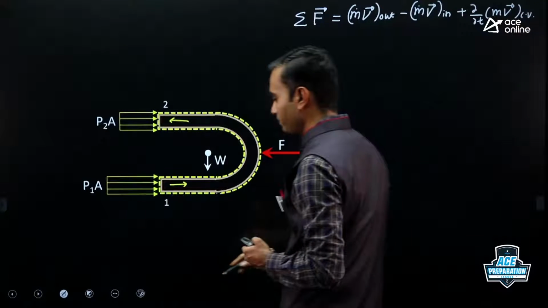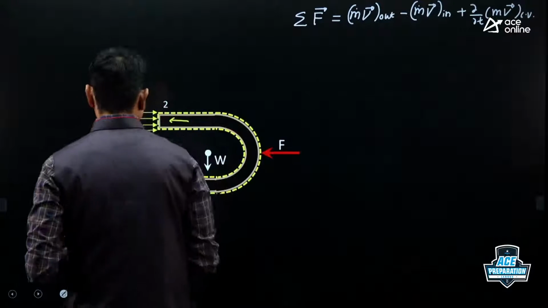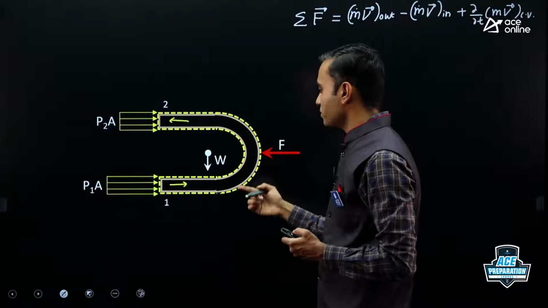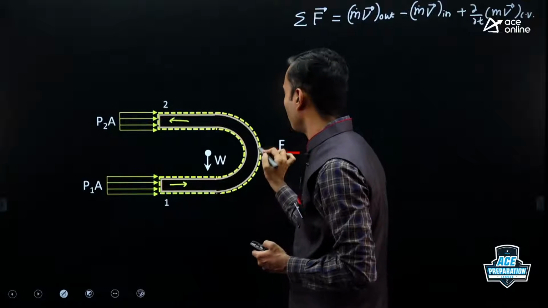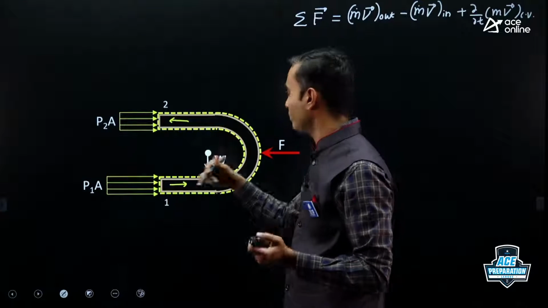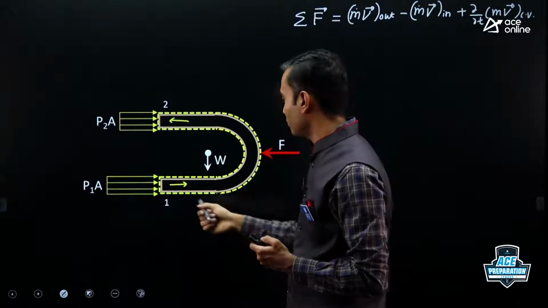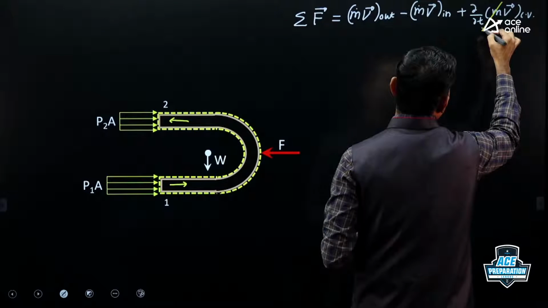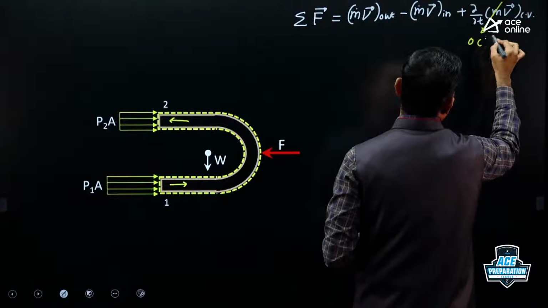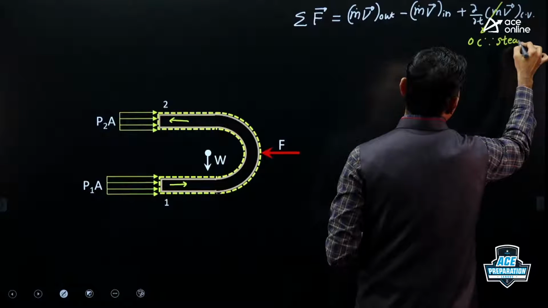Now check for this last term. Check whether flow is steady or unsteady. As flow is going with constant velocity, at each point velocity will be constant. It will not change with respect to time, correct? So this flow will be steady. So last term will be 0. Reason, flow is steady.